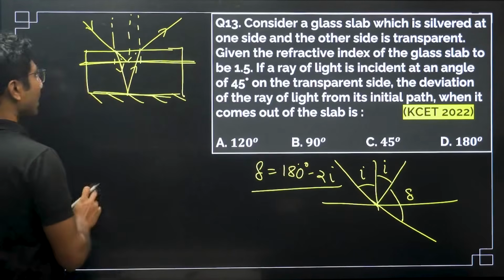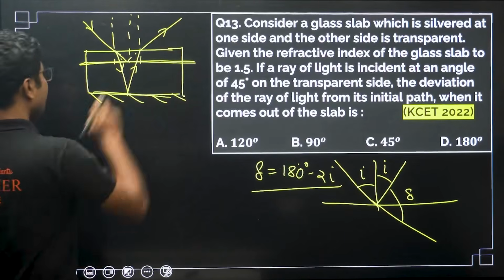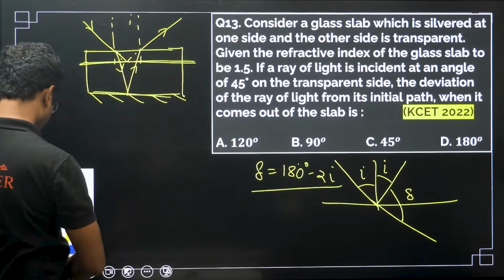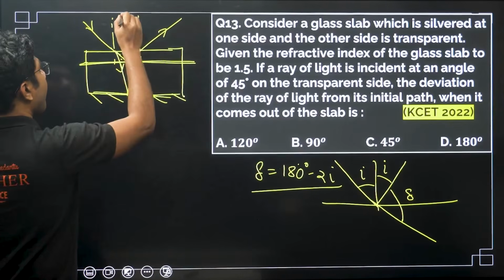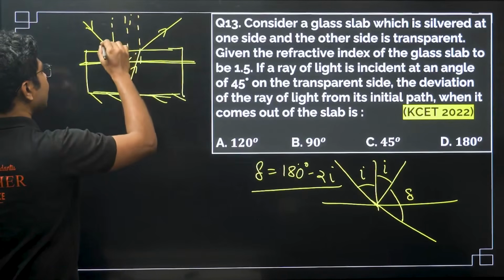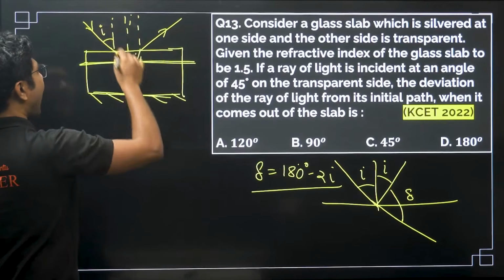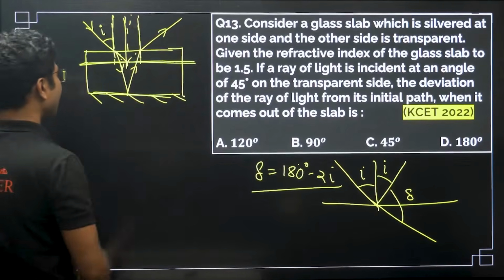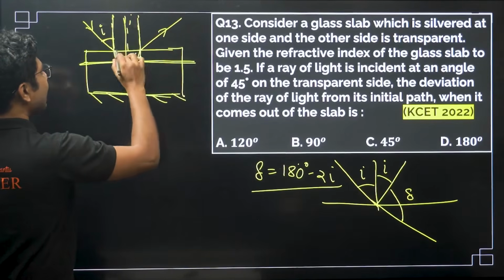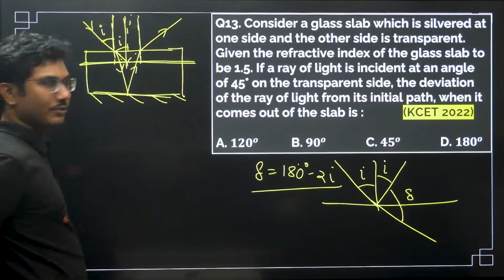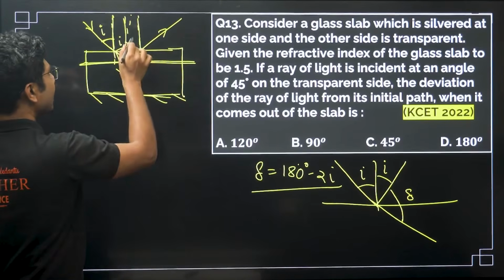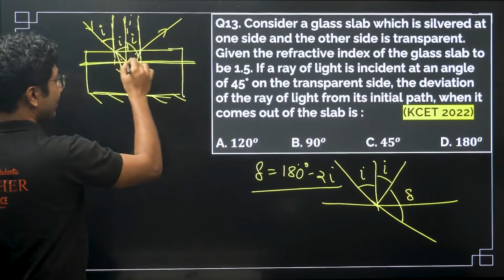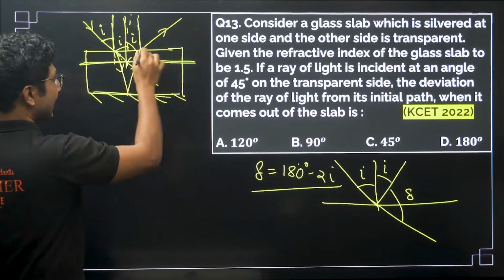Now if you use a little bit of geometry over here, you will notice that this is the angle of incidence i and everything is parallel over here. So if this angle is i, this angle will also be i, a similar angle, and by the law of reflection this will also be i. So what is the angle of deviation over here? The angle of deviation is this angle, right?